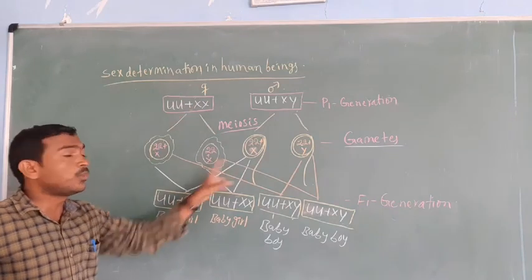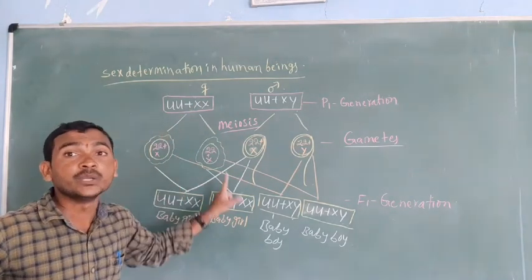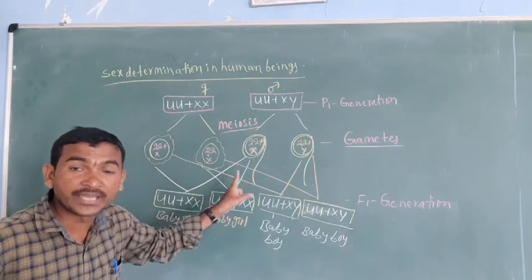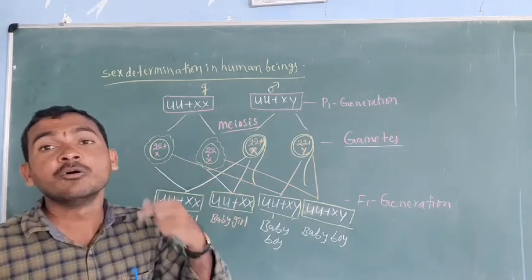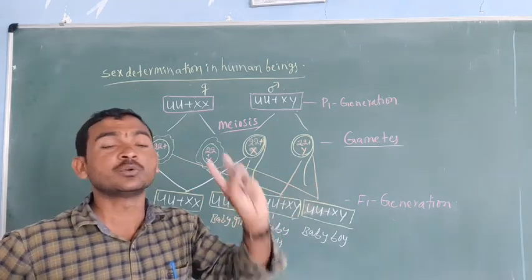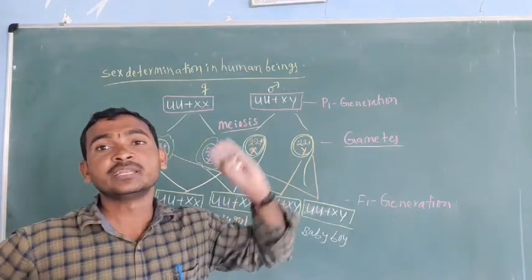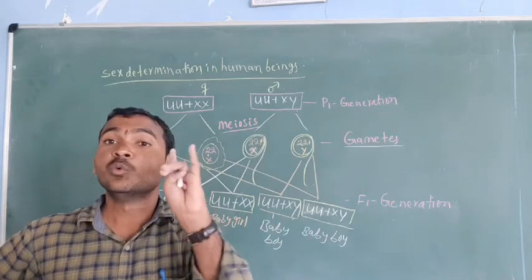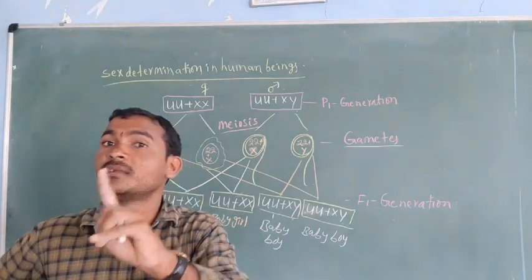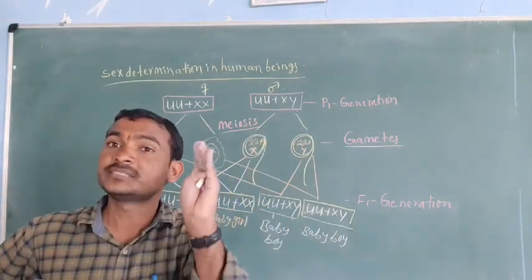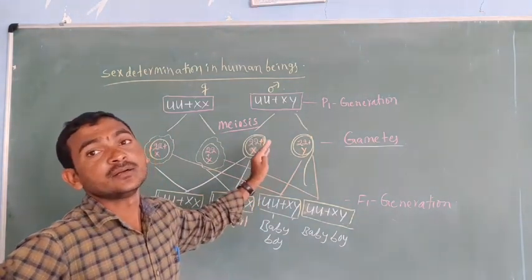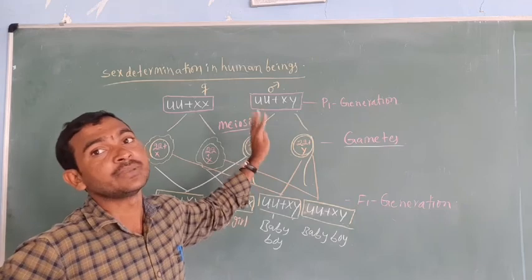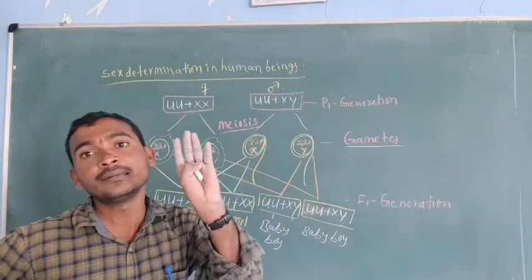Either girl or boy is decided by the male only. That's why we should not blame the girl. The male is mainly responsible, so don't blame the girls.